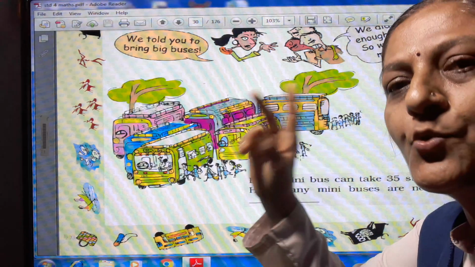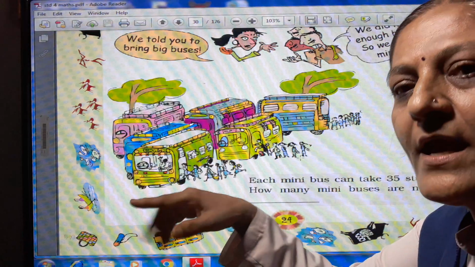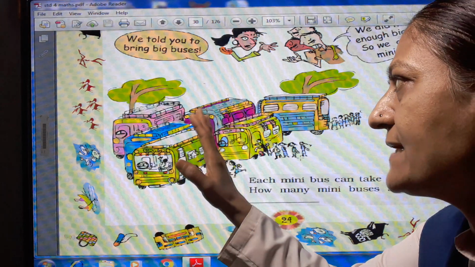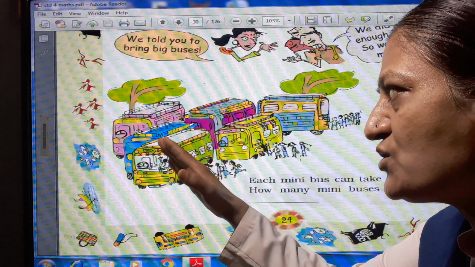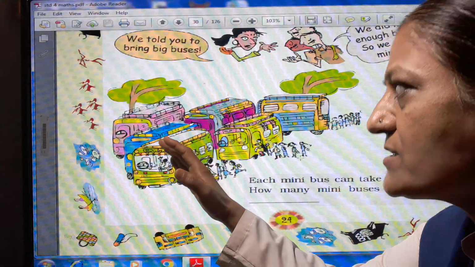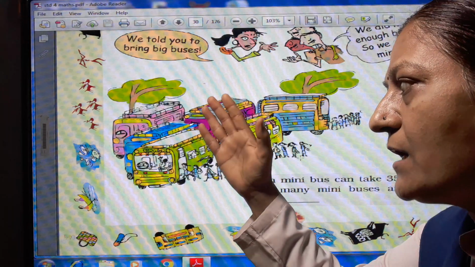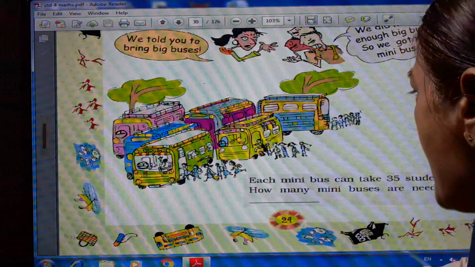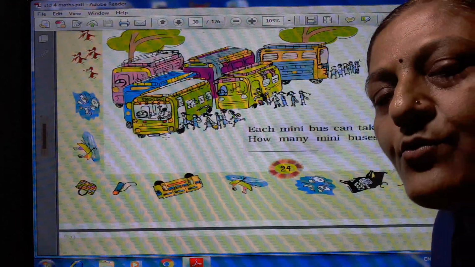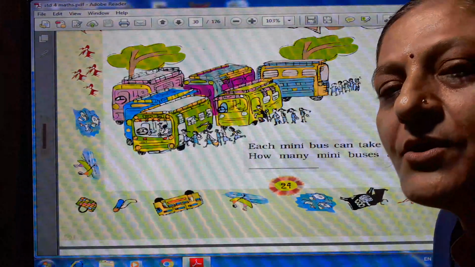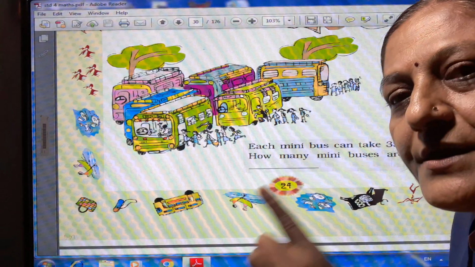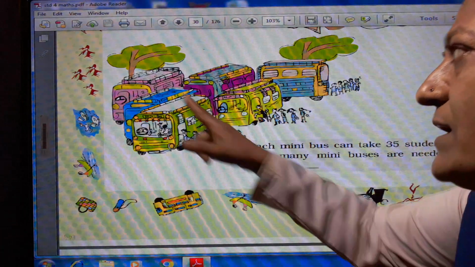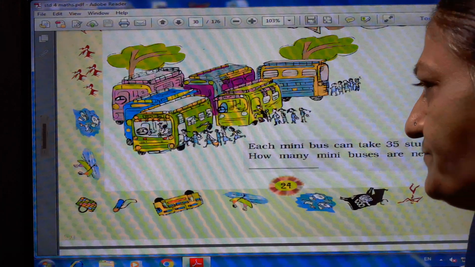There are 210 students in total, and in one bus 35 students get seats. So if 210 students are there, how many mini buses are needed? We have to do 210 divided by 35. When we divide 210 by 35, we get the answer 6. So we need 6 mini buses.